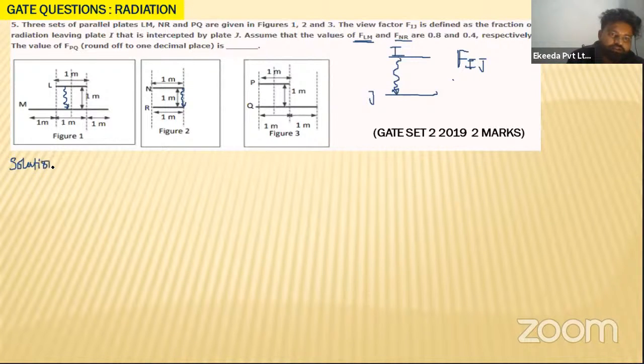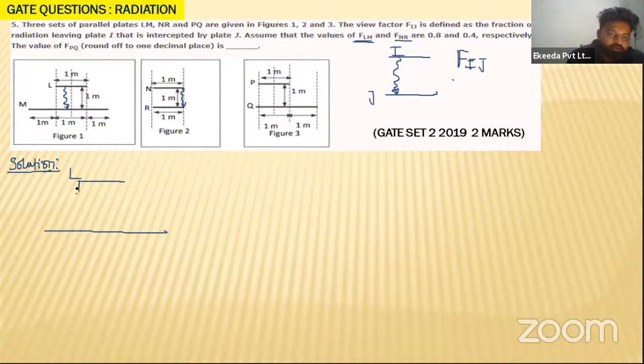So if you see the solution for this particular situation, let us consider the question. The question is not visible, so I am reading it, my dear students. They have given three plates: LM, NR, and PQ. Let us see this. LM is this plate, like this, my dear students.